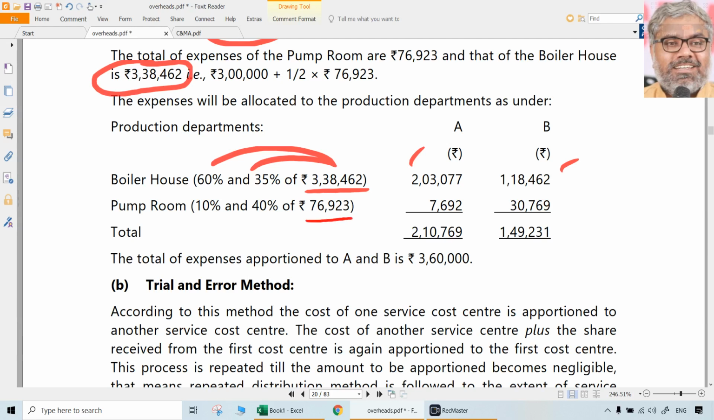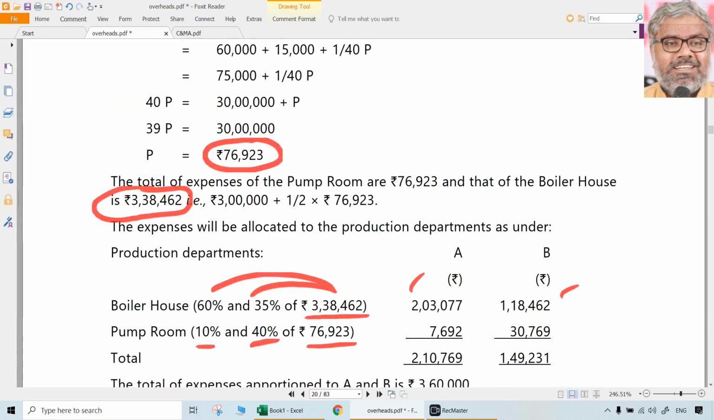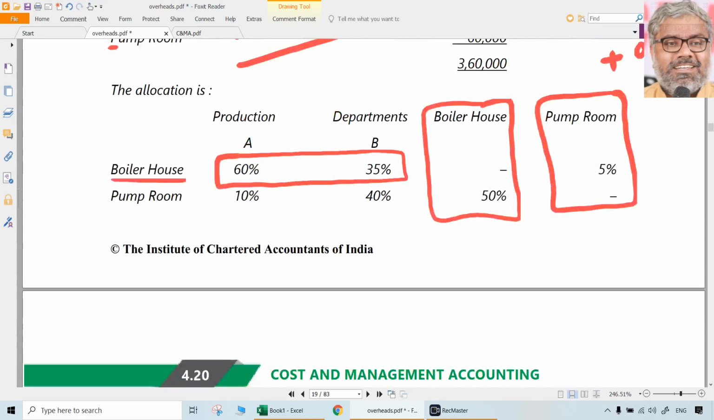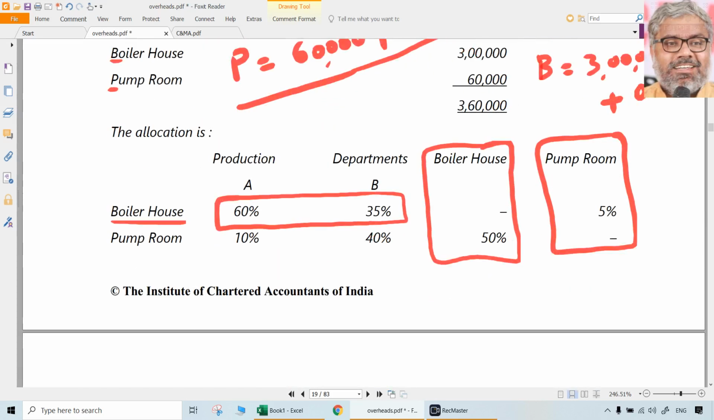Pump room expense, that is P, which we already calculated as 76,923. That should be given, how much should be given? Only to A and B. Not even the entire 100%. It should not be. Only 50% should be. Why? Because the remaining 50% already went to B, which we already apportioned. So what should be the ratio of apportionment here? Only 10% and 40%. Once again I am repeating, ratios are different, percentages are different. That differentiation has to be made very clearly.